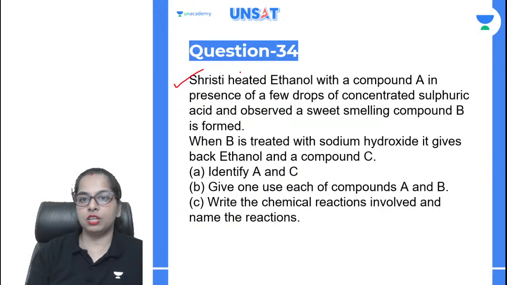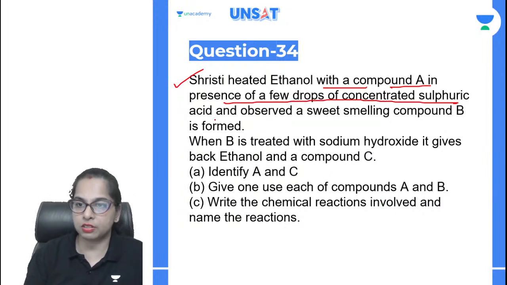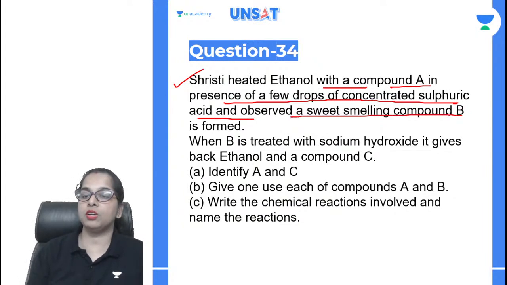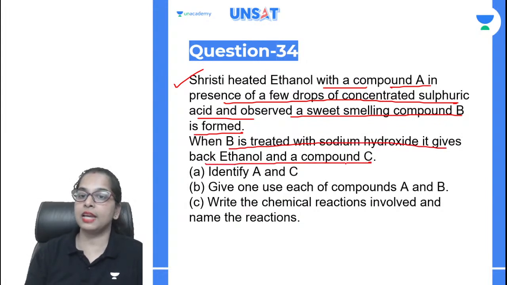Okay. The question says: heated ethanol with a compound A in the presence of a few drops of concentrated sulfuric acid and observed a sweet smelling compound, that is B. When B is treated with sodium hydroxide, it gives back ethanol and a compound C. Identify A, B and C. Very, very simple.